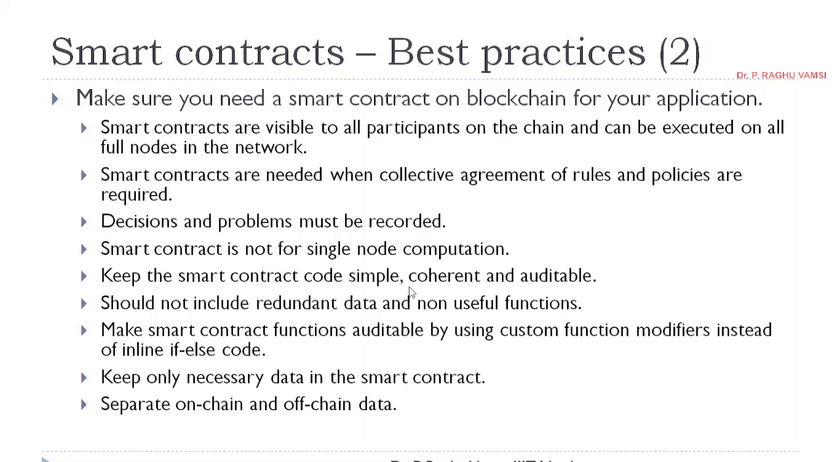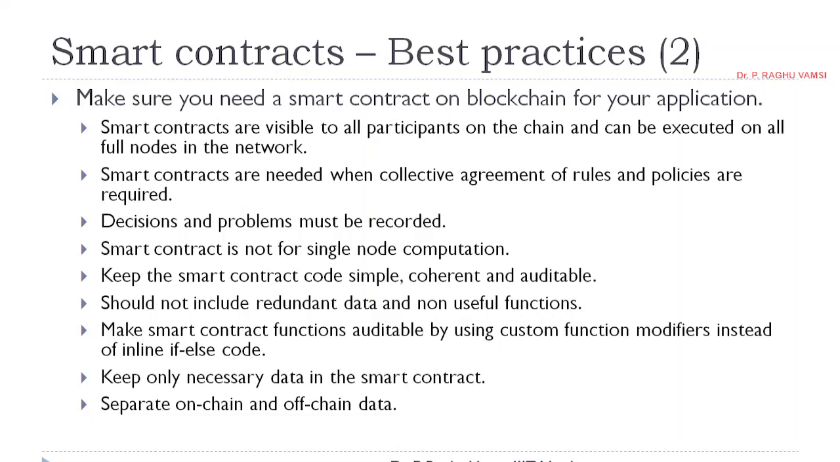Keep the smart contract code simple, coherent, and auditable. So you always follow that. Don't make the contract code very clumsy. Keep this contract code as simple as possible. It should not include redundant data and non-useful functions. If you have redundant data, that will become an entry point for any attacker to insert malicious data and get the information from your smart contract. And for non-useful functions, if the functions are not useful and made public, the attackers may also make use of those functions.